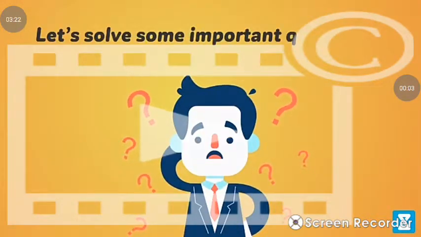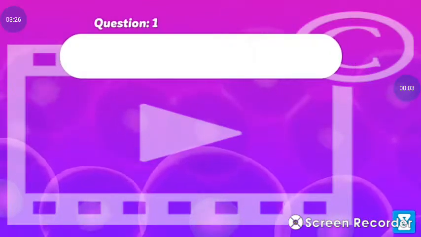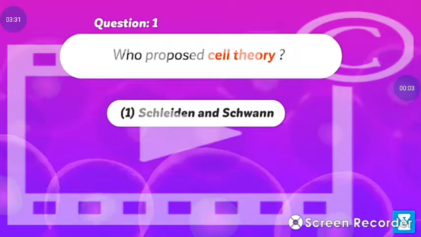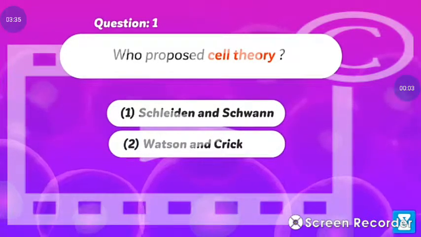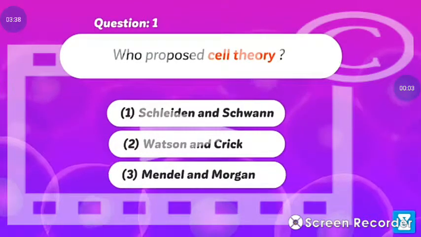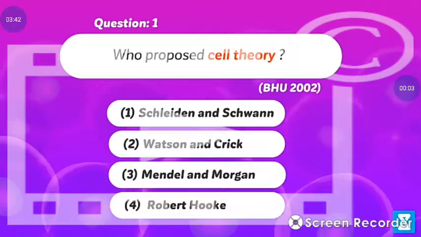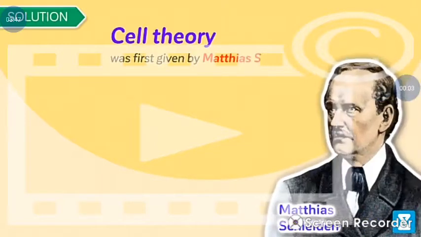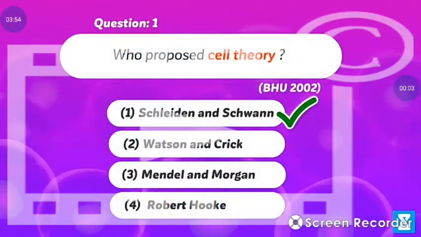Let's solve some important questions from the medical exam. Question 1. Who proposed cell theory? Number 1, Schleiden and Schwann. Number 2, Watson and Crick. Number 3, Mendel and Morgan. Number 4, Robert Hooke. This question was asked in BHU 2002. Solution. Cell theory was first given by Matthias Schleiden and Theodor Schwann in 1838 to 1839. Hence, option 1 is correct.